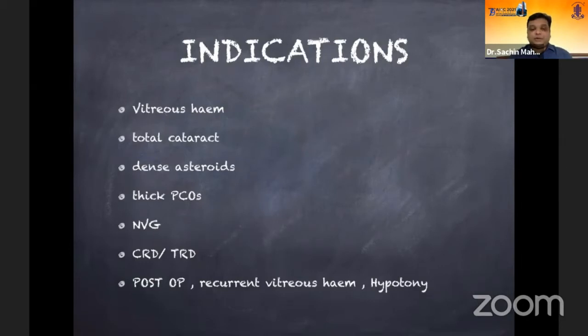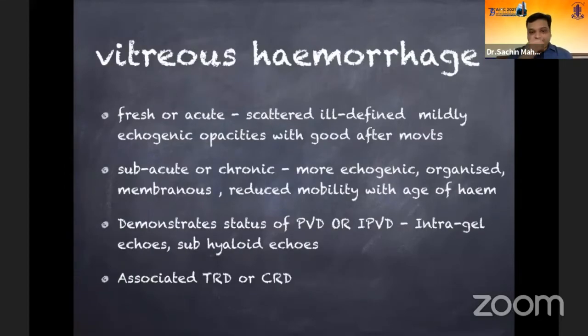In post-surgical cases, like post-vitrectomy, B-scan would be very handy to understand whether it is a diffuse hemorrhage following the surgery or a retinal detachment underlying along with the vitreous hemorrhage. In certain cases of post-operative hypotony, to understand if there are choroidals or some other pathology inside, it would be a handy tool. In cases of vitreous hemorrhage, B-scan can be used to understand the status of the retina, the status of the PVD, and if there is associated TRD and combined retinal detachment.